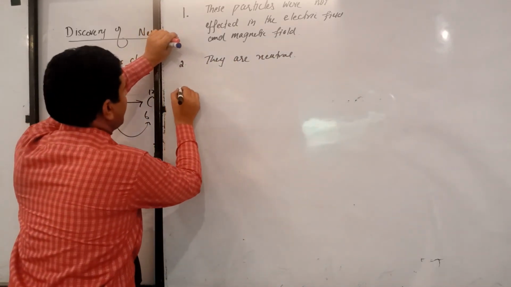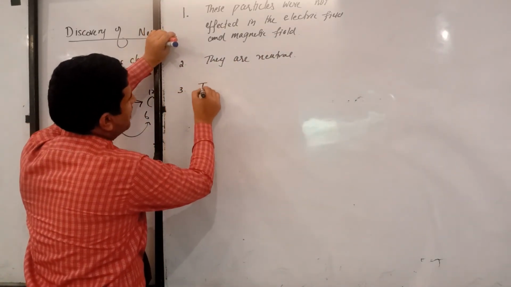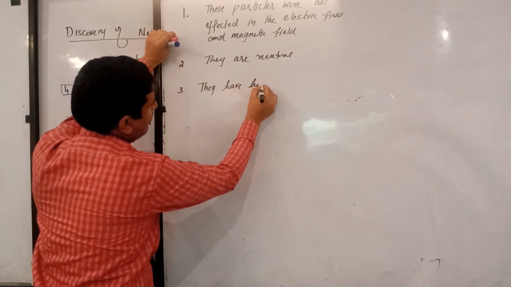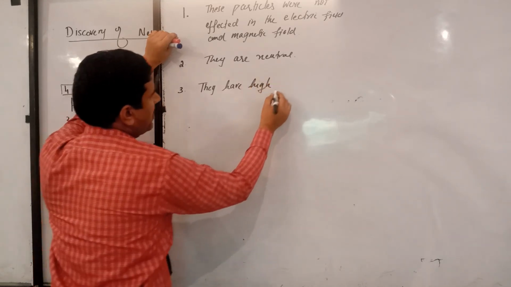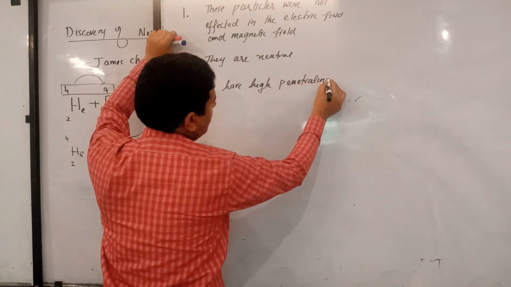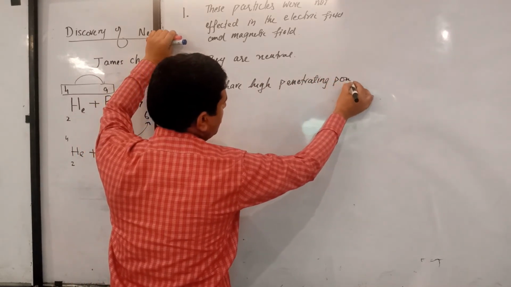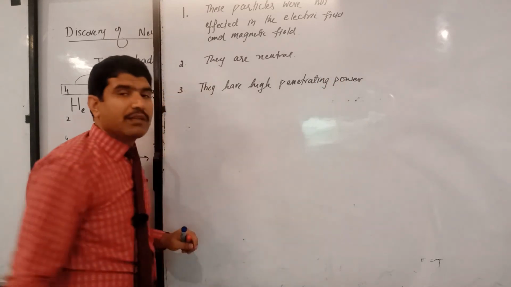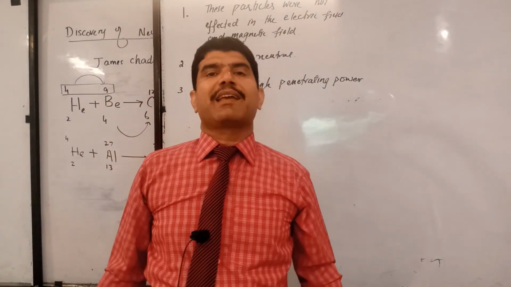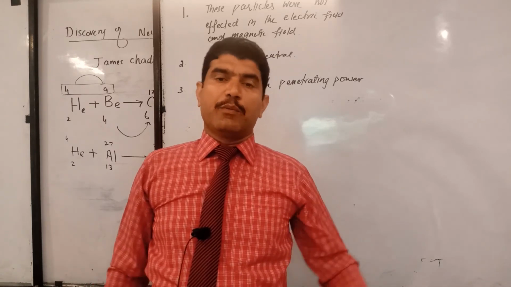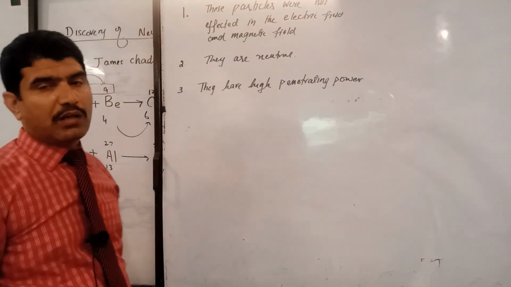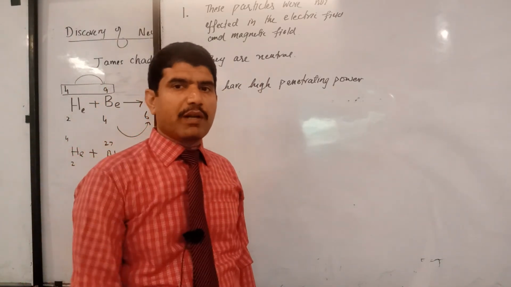The third is they have high penetrating power. Why? Because they remove a proton from paraffin wax. What is paraffin wax? Paraffin wax is an organic compound which contains carbon and hydrogen. So hydrogen has been removed in the form of a proton, H plus, from the paraffin wax.